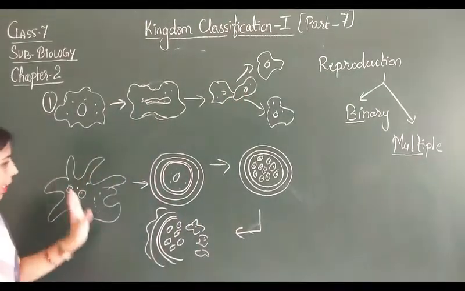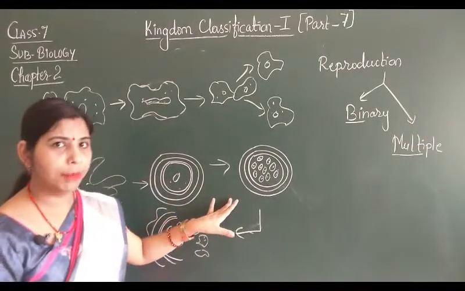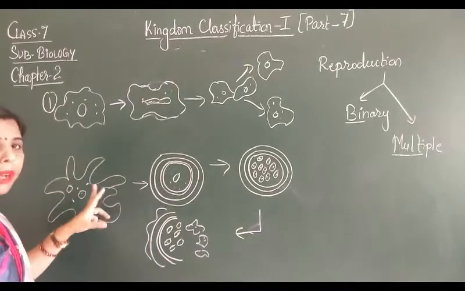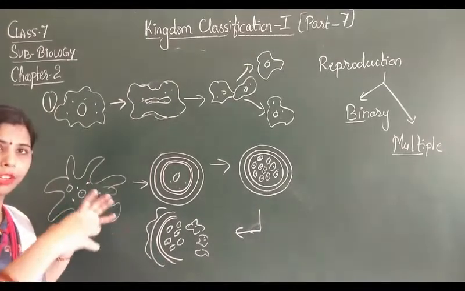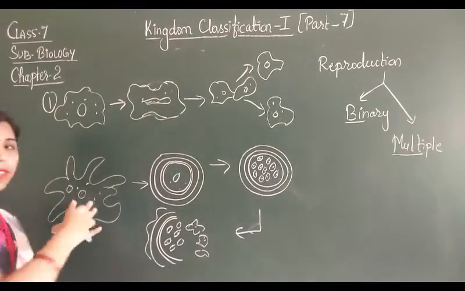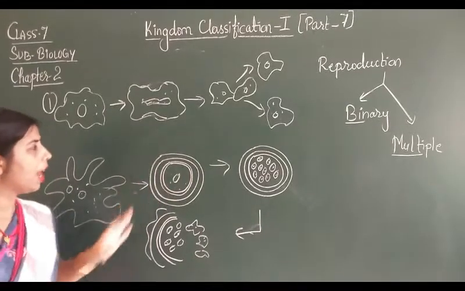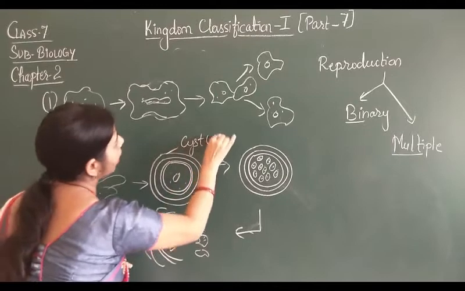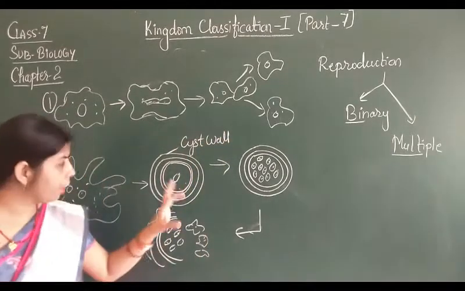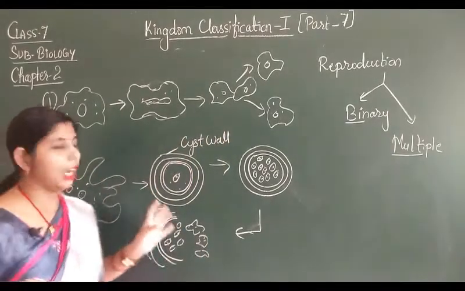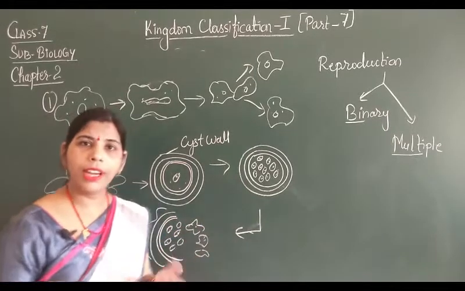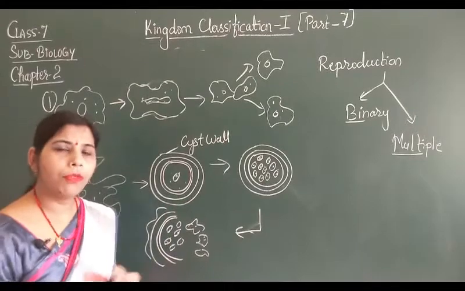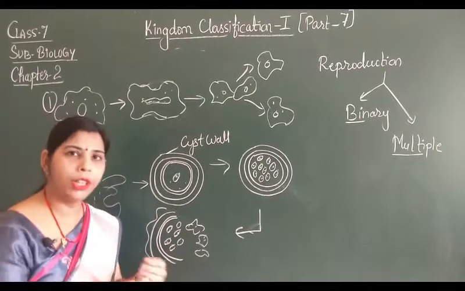Now look at this type, that is multiple fission. In multiple fission what happens? This amoeba cell, pseudopodia, इनके जो false feet होते हैं वो बनते हैं, जिसकी वजह से they are going to form a hard wall which is known as the cyst wall. ये बहुत ही हार्ड वॉल होती है. Within the cyst wall again the nucleus is divided by mitotic division. That means the number of nuclei is going to form: 1, 2, 3, 4.